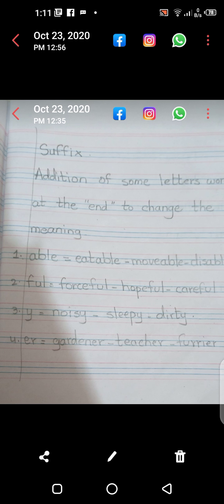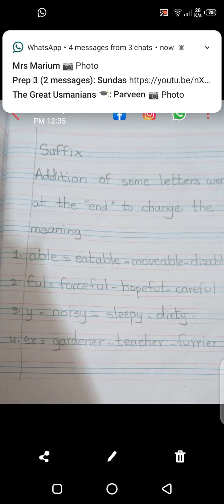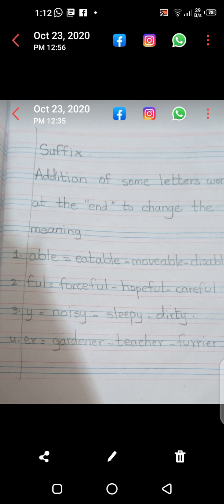If we add y, it means suffix and we add it at the end of the word, it will change the meaning like noisy, sleepy: sleep, we add y, it will become sleepy and the meaning changes. Like dirt: dirt is the word and if we add y, the meaning will change: dirty.